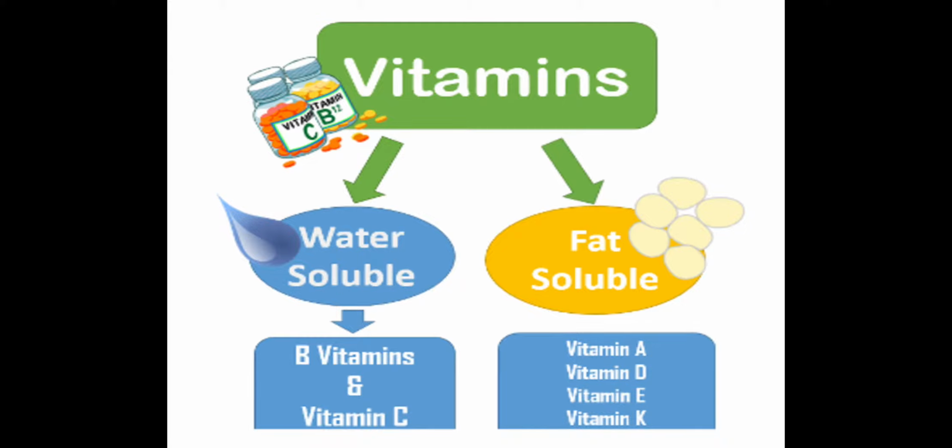As we can see here, the vitamins are divided into two types: water soluble vitamins and fat soluble vitamins. Water soluble vitamins are vitamin B and vitamin C. Fat soluble vitamins include vitamin A, vitamin D, vitamin E, and vitamin K.